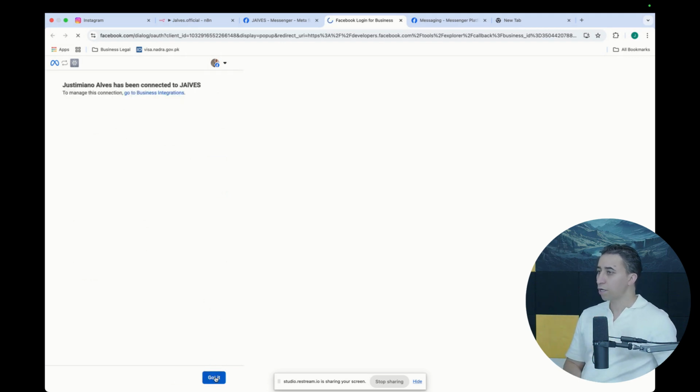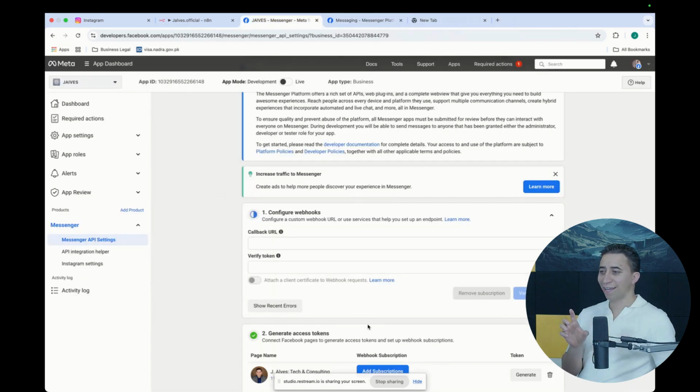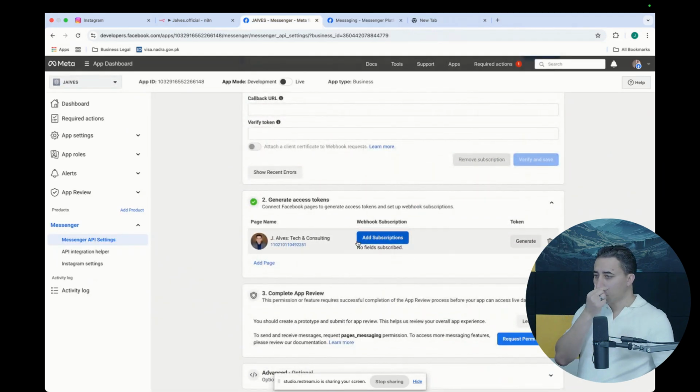Okay, good. But one thing that you have to pay attention to here: we want this app to have access to the page, but right now it does not have any permission. It cannot do anything to that page. We just said you will be able to communicate with this page. Basically, I'm going to be able to use this app as a client interface to interact with this Facebook page.